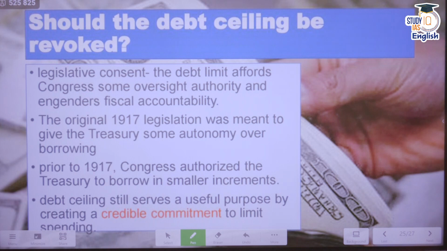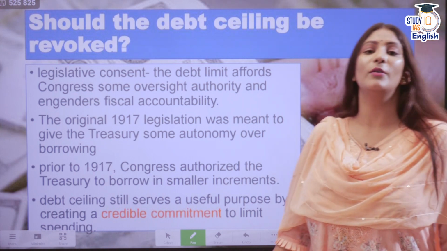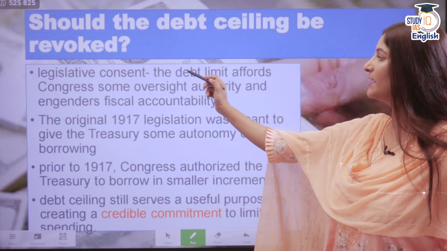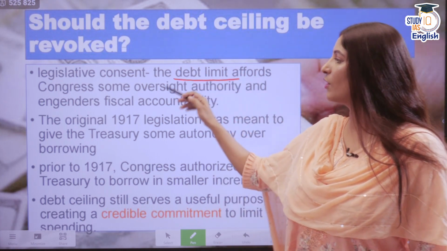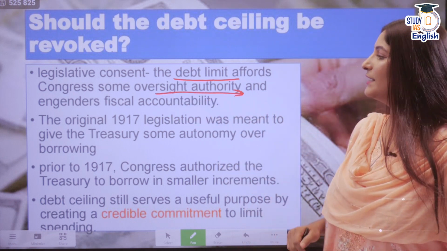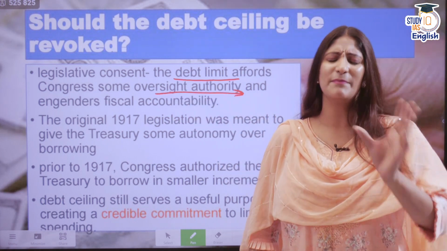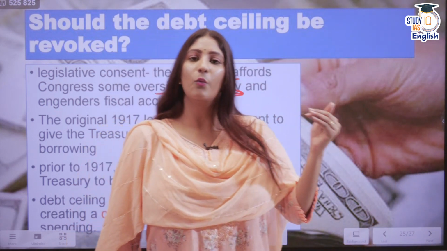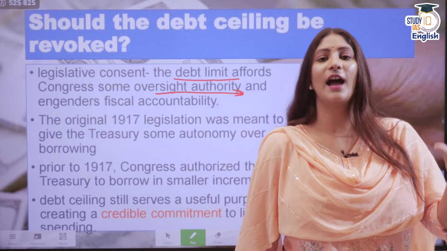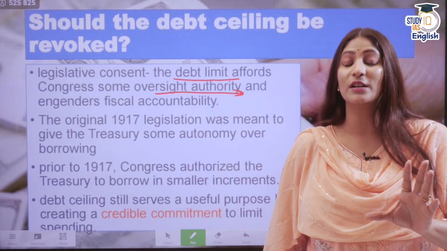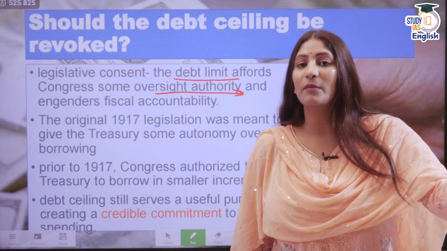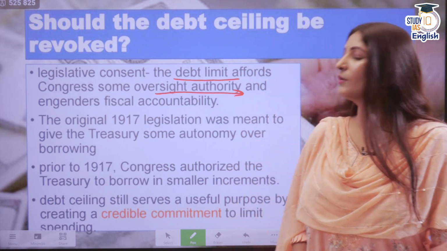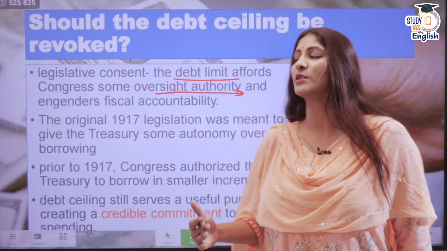Should the debt ceiling be revoked? Let's talk about that. Should it be completely revoked? See, the legislative consent view says that the debt limit affords Congress some oversight authority and engenders fiscal accountability. Simply, it means that there are two parties in Congress, supposedly. One is authorized to spend money. Another one wants to be the authority when it comes to holding the government responsible to act properly: do not overspend what has been given. So there is fiscal responsibility as well.